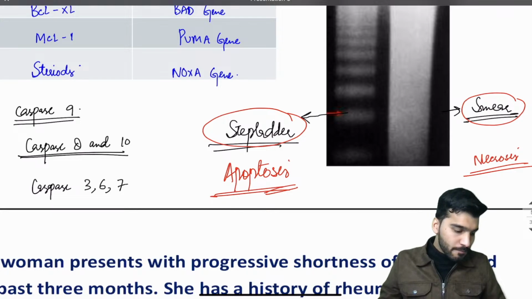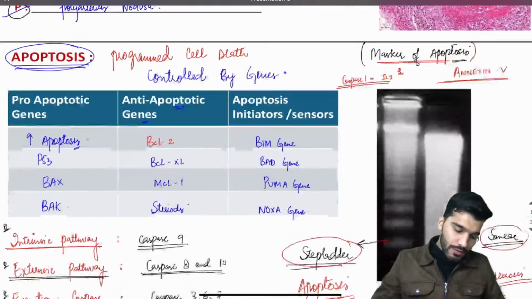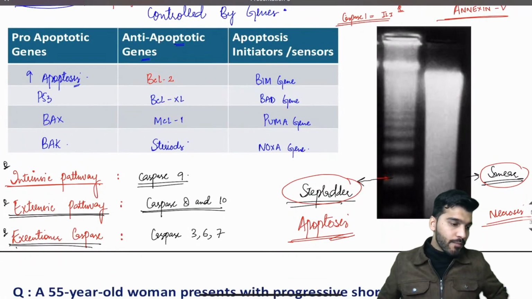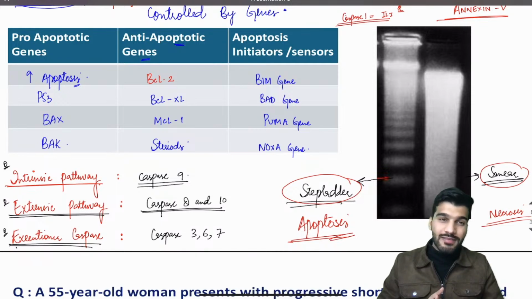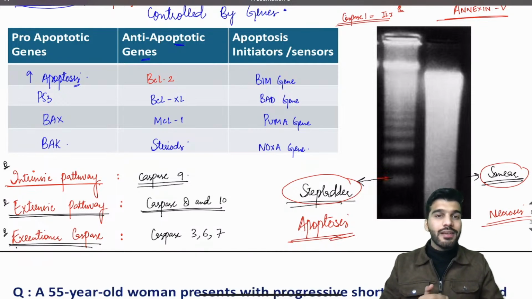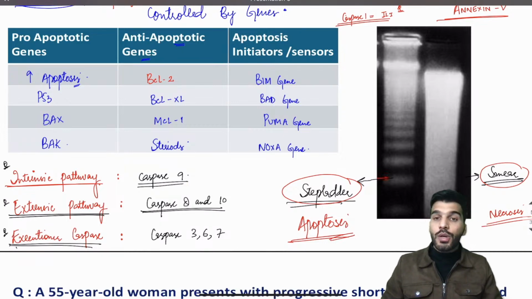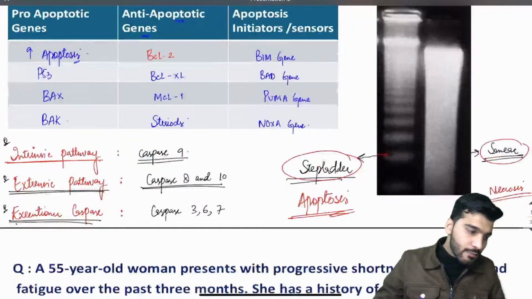Is that clear to everyone? Yes, necrosis and apoptosis is cleared. Okay, now remember guys, intrinsic pathway caspase 9, extrinsic 8 and 10, executioner caspase 3, caspase 6 and caspase 7. Marker is going to be annexin 5. On gel electrophoresis, step ladder pattern for apoptosis and smear pattern for necrosis. That completes your necrosis and apoptosis. Let's move to the next question.